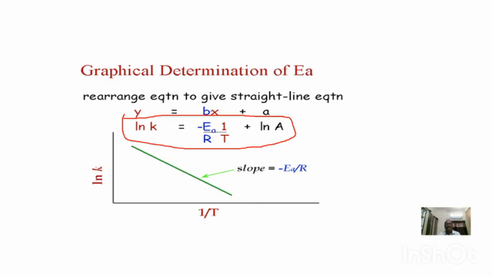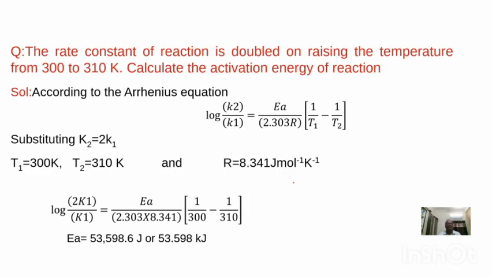The slope here is minus Ea by 2.303 R, which is negative. So log K versus 1 by T is a straight line with negative slope. Just by drawing the graph between log K versus 1 by T, we get a straight line with slope equal to minus Ea by 2.303 R.